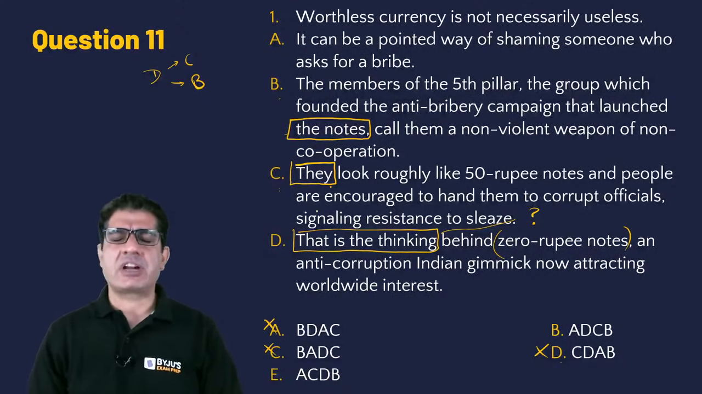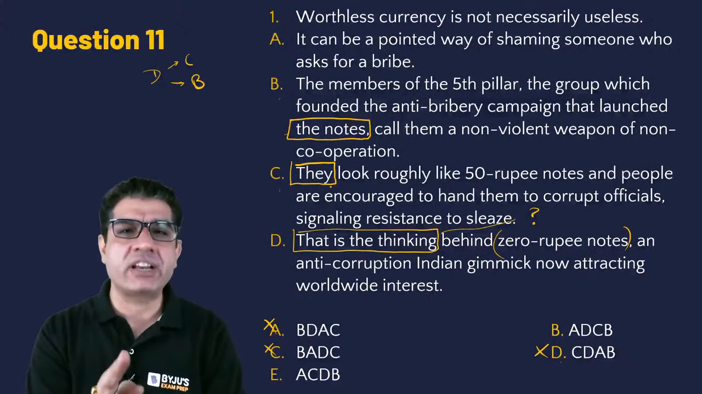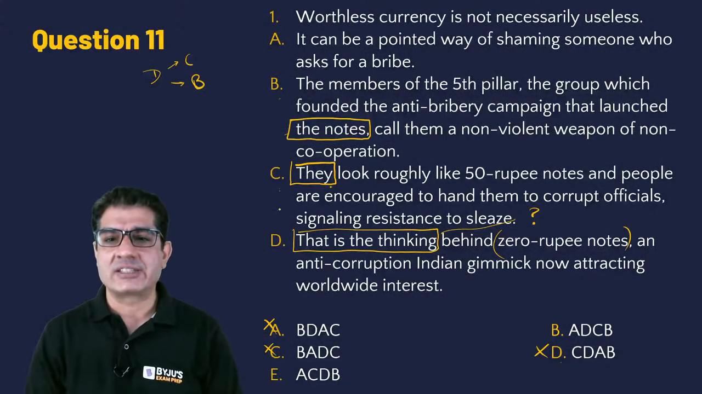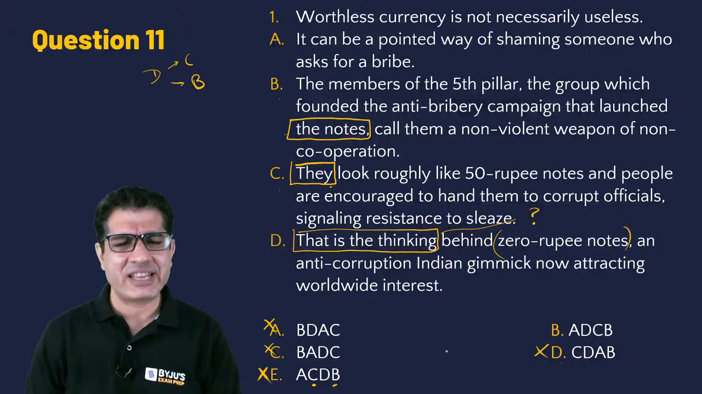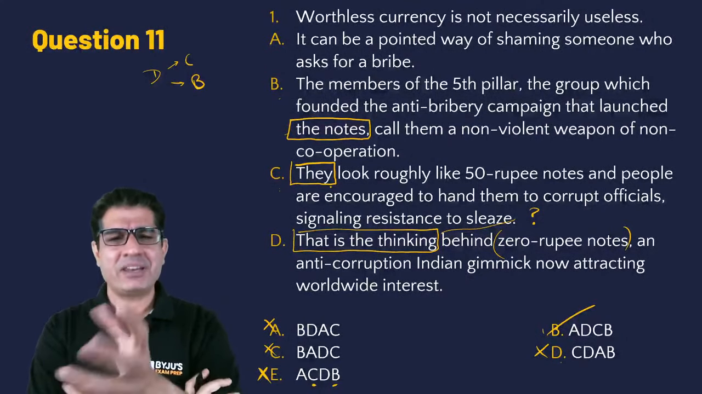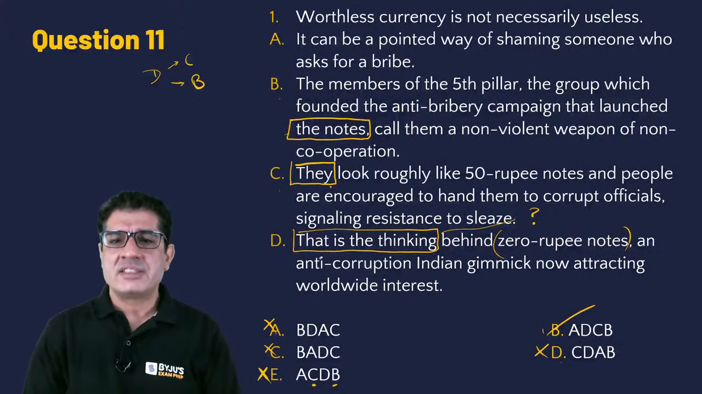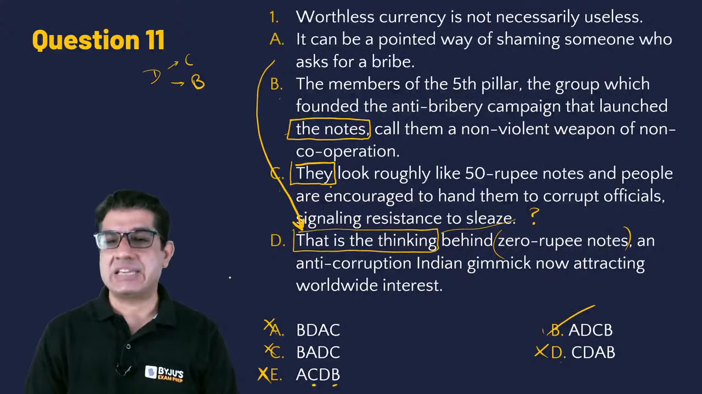So let us check. Both of them start with A. So let's start. Worthless currency is not necessarily useless. A, it can be a pointed way of shaming someone who asks for a bribe. Great. Now you notice, oh, E also has C before D. How did I miss that? That is eliminated. So we're left with B. Should be B here. Just an identification of this clue would have worked. Had this not been there, then this part, that is the thinking, connects directly with A. So it will still be ADCB. So it should be option B.